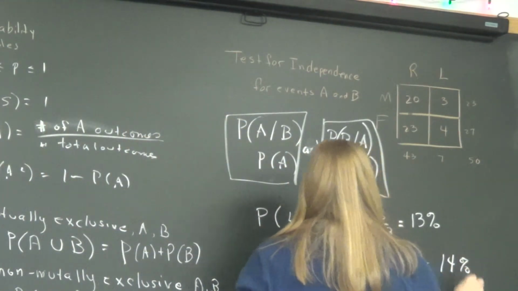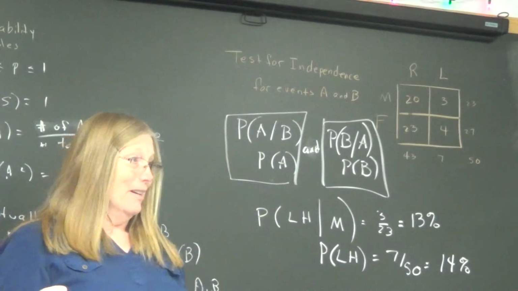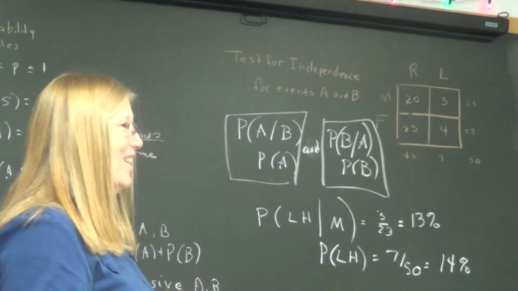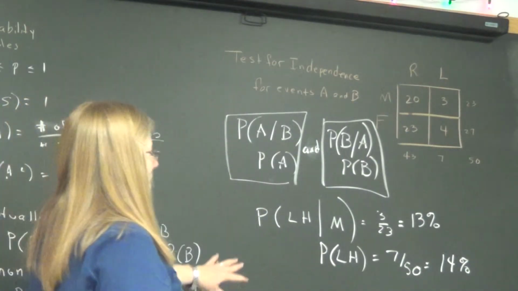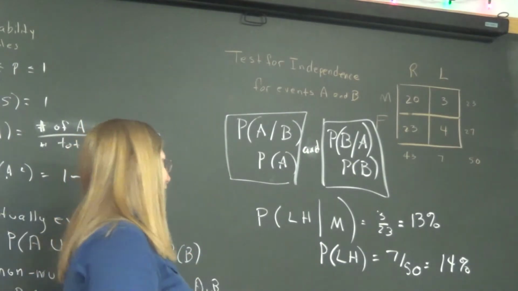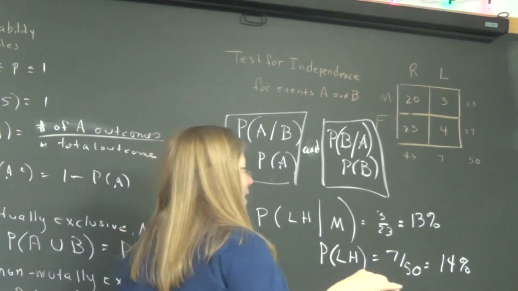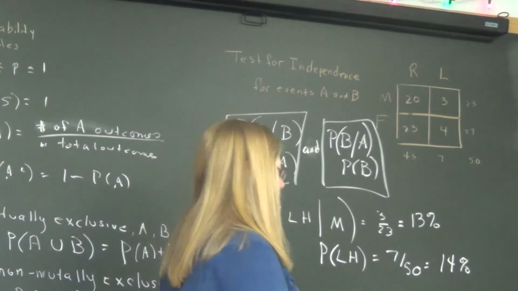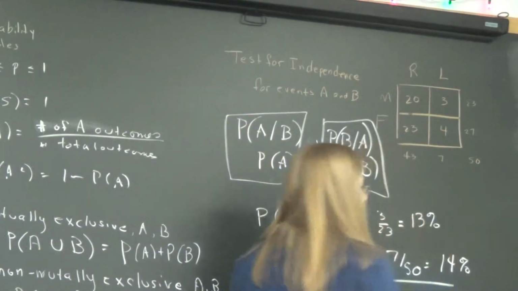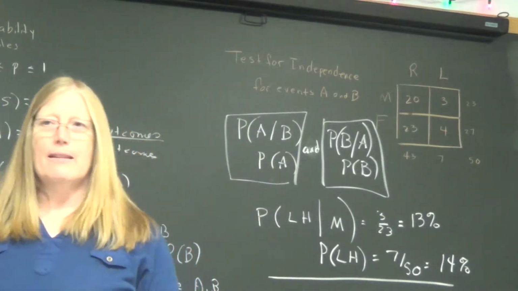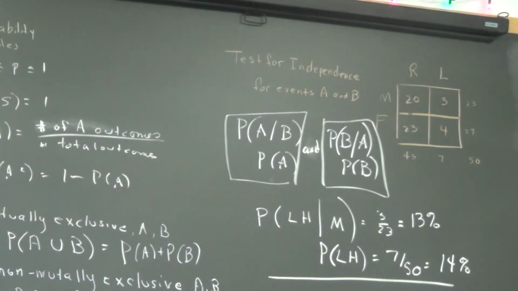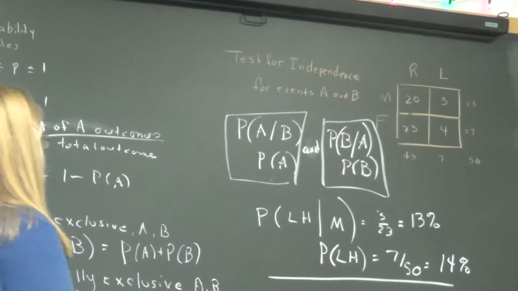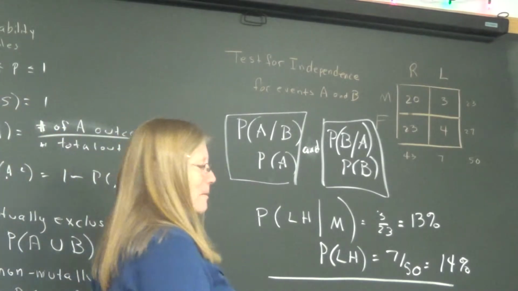So I would tend to say that those are the same. In the book, it says no. So I thought I'd bring this out, and I'll talk about that in a second. But let's say we thought, yeah, that's pretty close. I'm going to say yes. That close is pretty good for a sample size of 50. I'd say they were the same. But I'll talk to you about that in a minute.